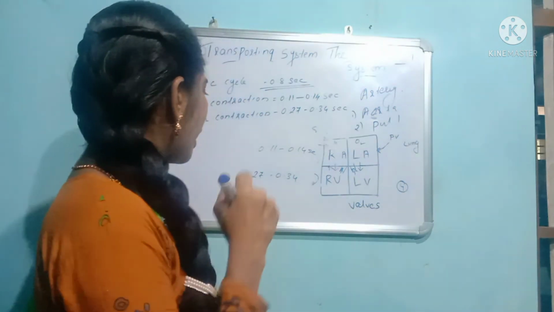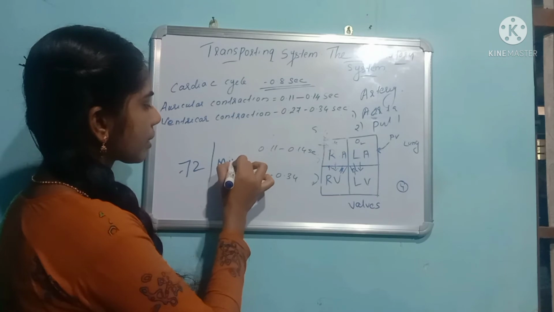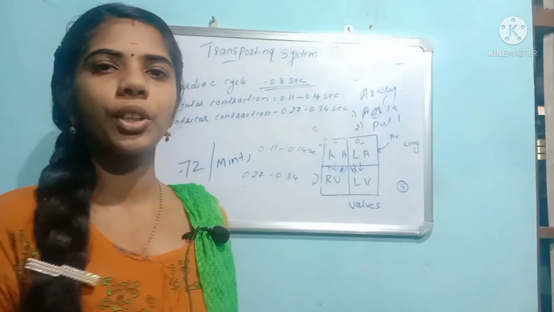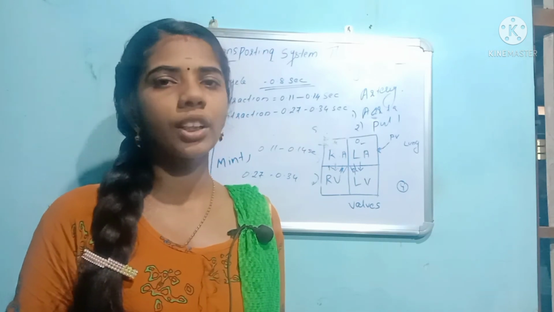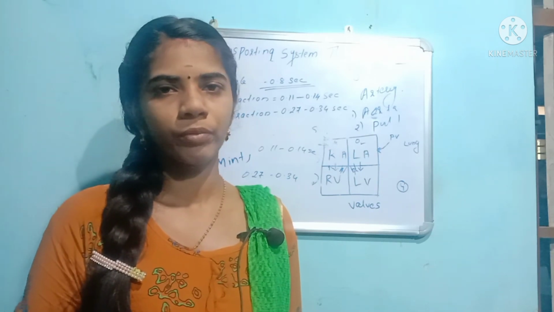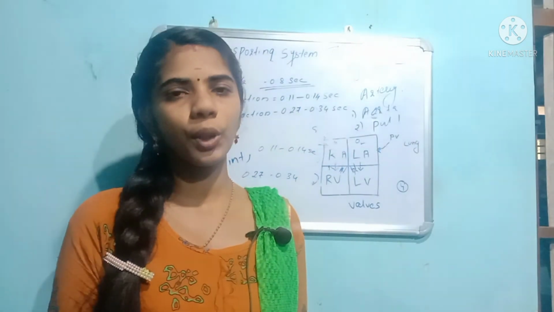What is the pulse for a healthy person? 72 beats per minute is the pulse rate in a normal person. So this is about the cardiac cycle in human beings.